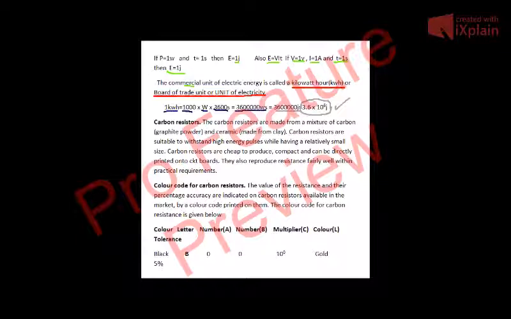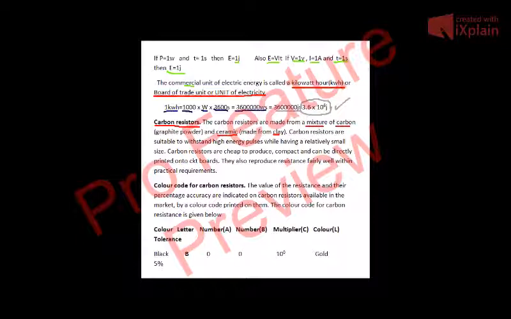Now let us take another topic, that is carbon resistors. I hope you have understood the above 2 topics, that is electric power and electric energy. Now let us discuss carbon resistors. The carbon resistors are made from a mixture of carbon, that is graphite powder, and ceramic. Ceramic is made from clay. These two things are mixed together to form carbon resistors.